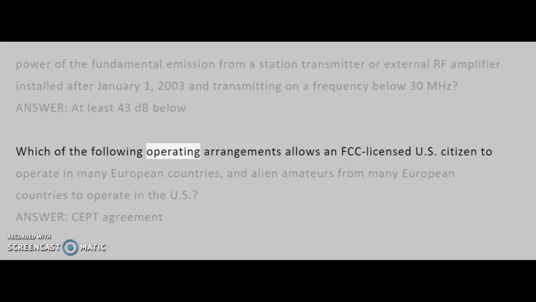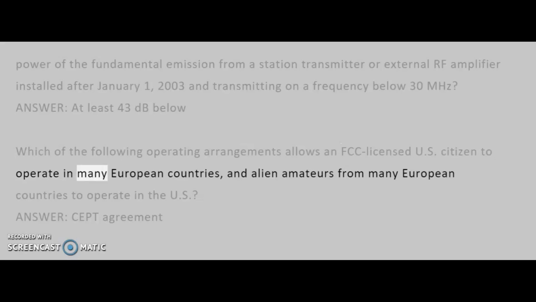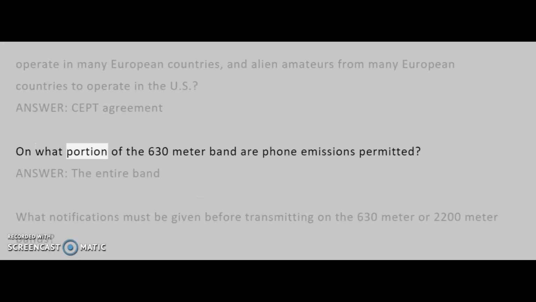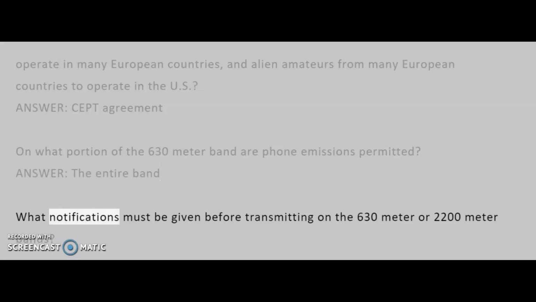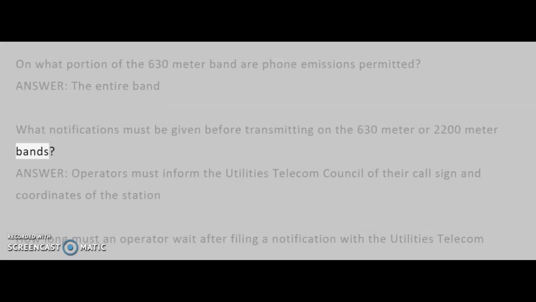Which of the following operating arrangements allows an FCC-licensed U.S. citizen to operate in many European countries, and alien amateurs from many European countries to operate in the U.S.? Answer: CEPT agreement. On what portion of the 630-meter band are phone emissions permitted? Answer: the entire band. What notifications must be given before transmitting on the 630-meter or 2200-meter bands?